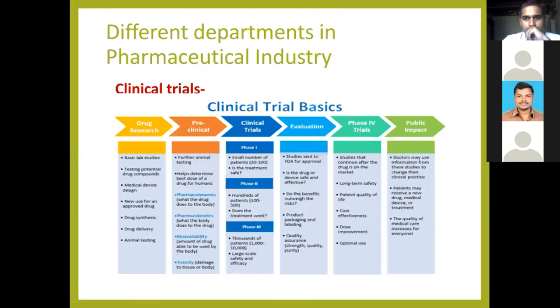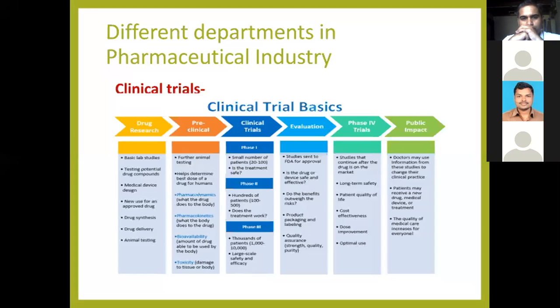Another important concept here is that this trial is mostly for NCE molecules, new chemical entity molecules. It studies the new chemical molecule. The first stage of drug research is done in small laboratories, testing the potential compound and drug delivery. In this stage, they study a small number of animals.